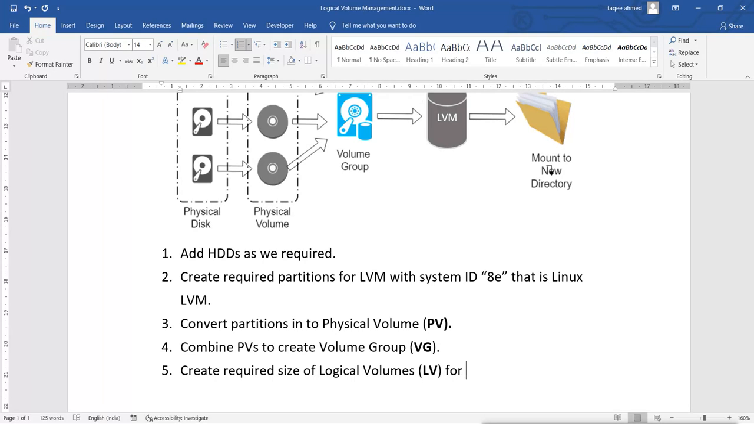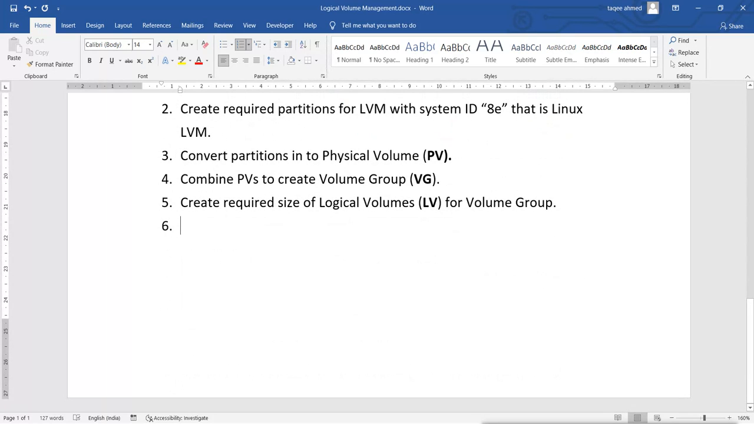From the volume group. After creating the LV, we can go on to use that LV. And for using the LV, we'll create the file system in those LVs to use it. And then we will mount the LVs to the directory,